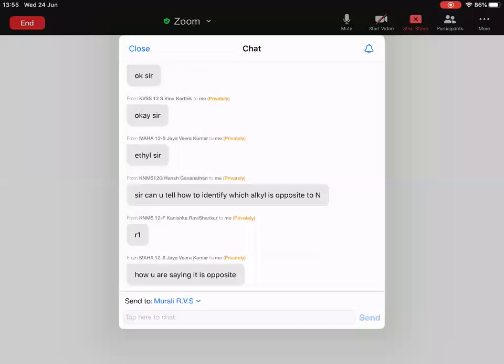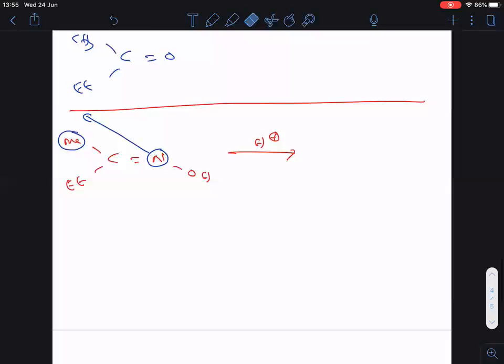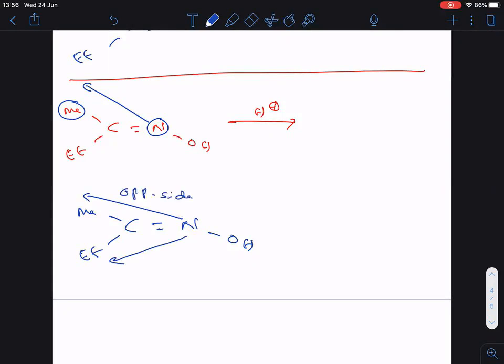And here again the same student asks, can you tell how to identify which alkyl is opposite to nitrogen? Now once again I am telling, once again I am writing the question here. C double bonded N OH, methyl ethyl. Clear? So this is the opposite side to nitrogen. This is the same side to nitrogen. This is the opposite side. This is the same side.